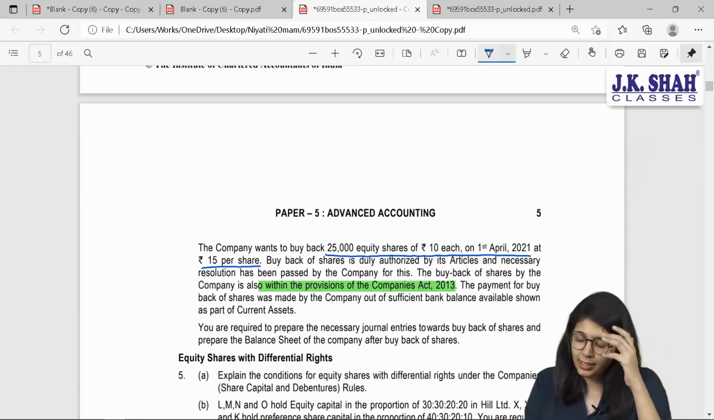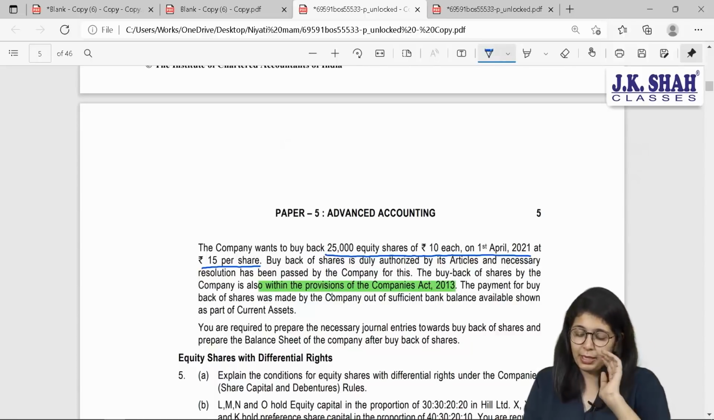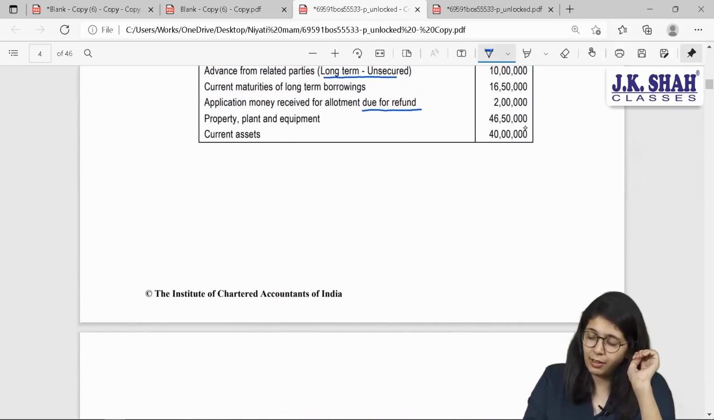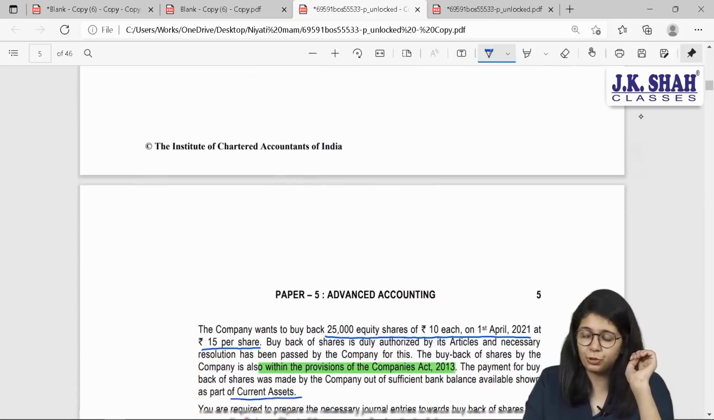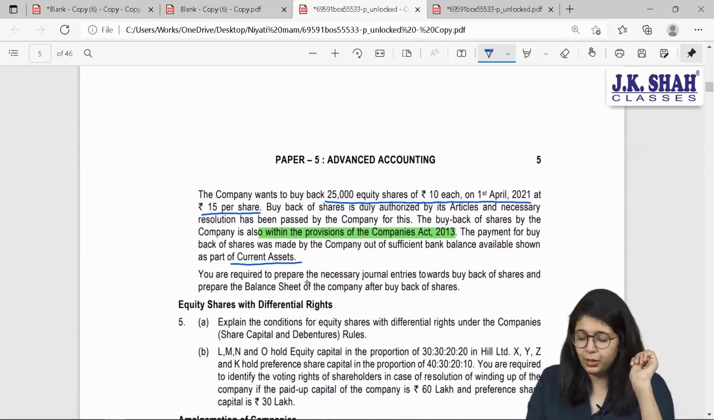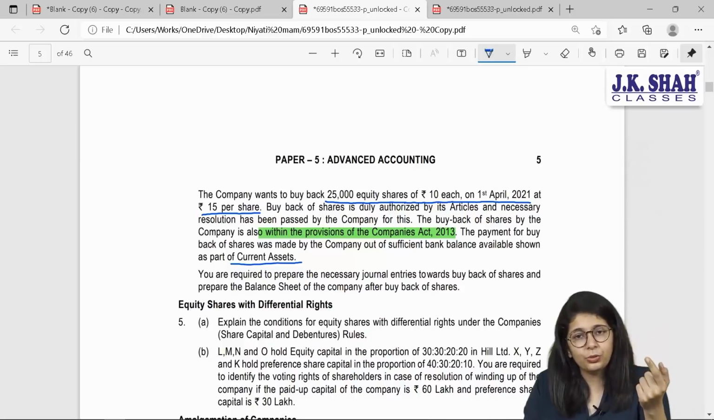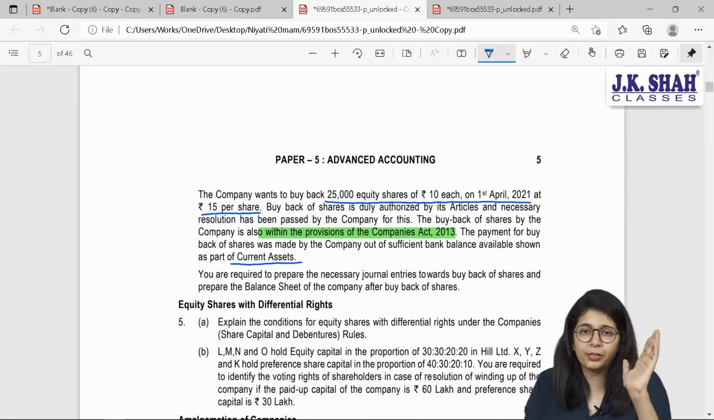No. Next, the payment for buyback is made by the company out of sufficient bank balance shown under current assets. If you all can see, I have current assets of 40 lakhs. From here, I have shown my buyback. You are required to prepare the necessary journal entries towards buyback and prepare balance sheet after the shares are bought back. So, no need to show your 3 steps, maximum number of shares to be bought back or not. Question has asked you to buy back 25,000 shares, so do it.